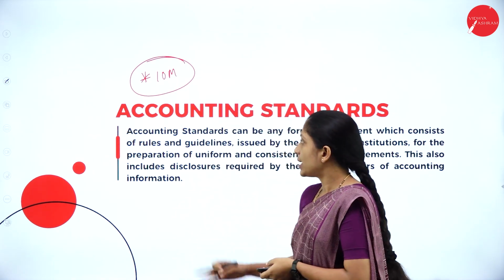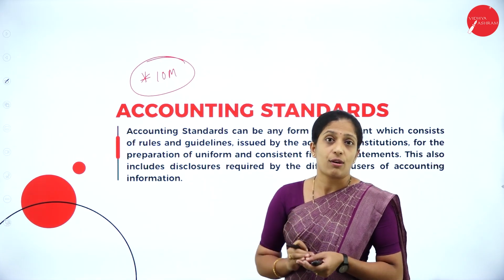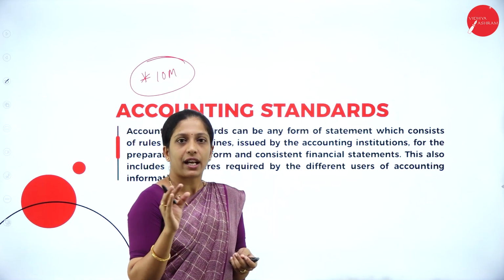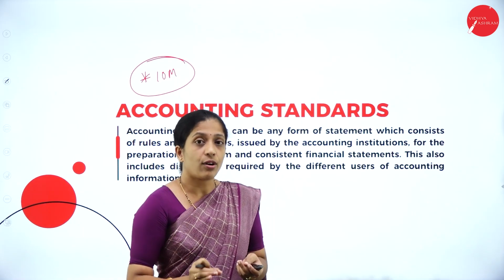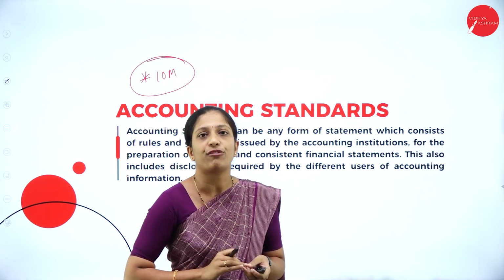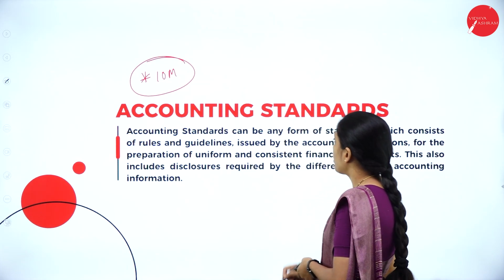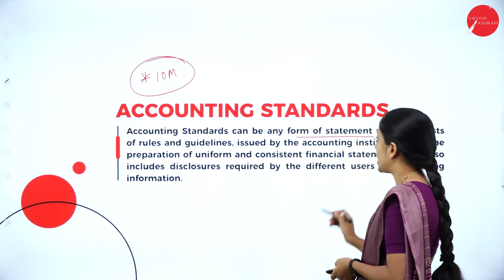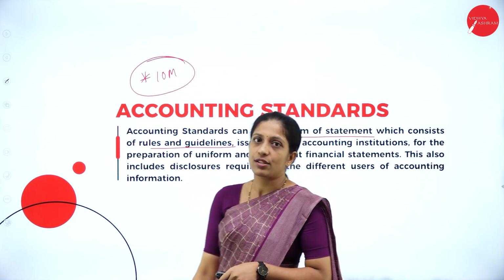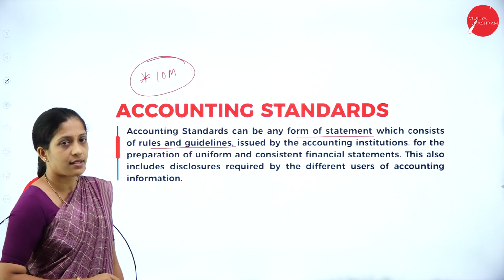Okay. So, let us see what is this accounting standard. Already you know about it. So, what is accounting standard? These are the rules and guidelines given by the accounting institutions in order to follow while maintaining the books of accounts, to bring uniformity and consistency. Correct? So, let us see the meaning. Accounting standards can be any form of statement which consists of rules and guidelines issued by the accounting institutions.